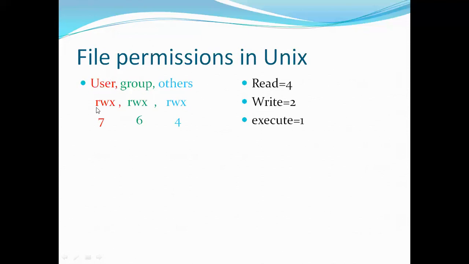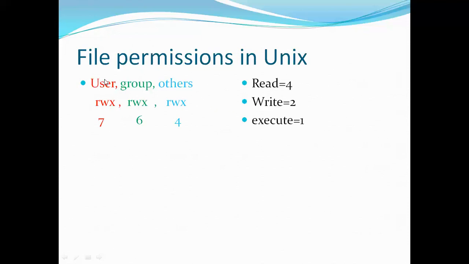The owner can have read, write, and execute permission. We represent read as R, write as W, and execute as X. Imagine the user has all 3 permissions, that is he can read, write, and execute. Then the value is 4 plus 2 plus 1, that is 7.